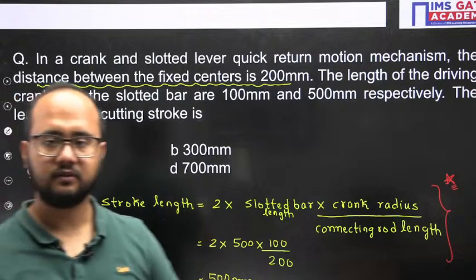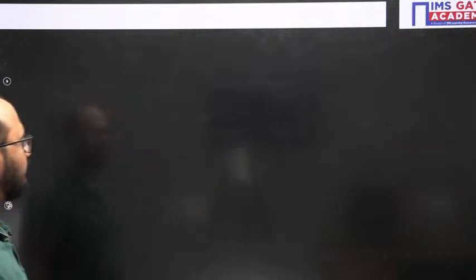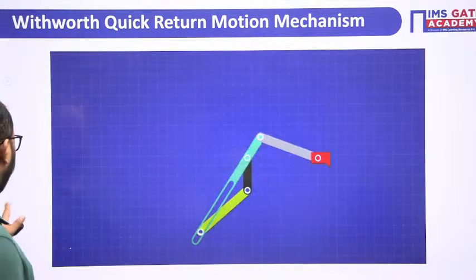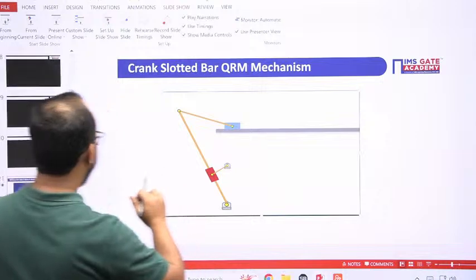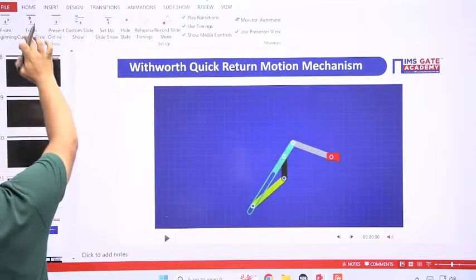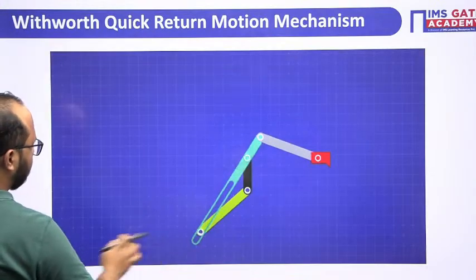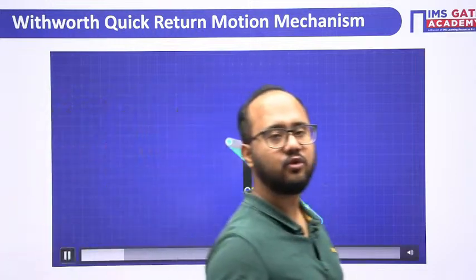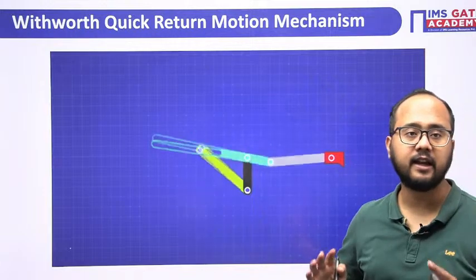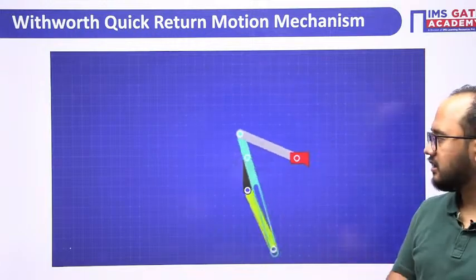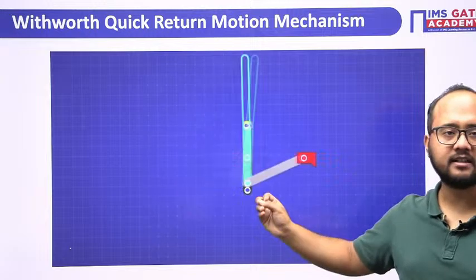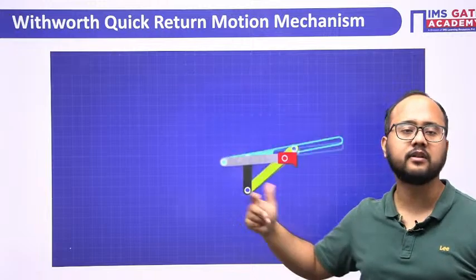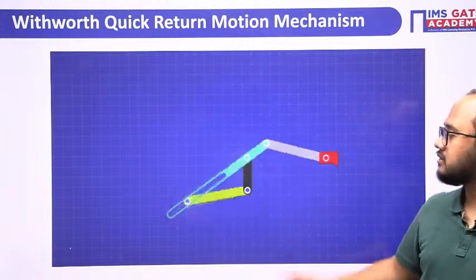Done? Okay, great. Now moving to the next problem. Before moving to the next problem, I want to just tell you regarding this Whitworth also. See how the Whitworth quick return motion mechanism actually works. This is again very important, because if you want to understand any mechanism, you need to know how it is moving, how the different links are moving with respect to each other. So just try to understand.